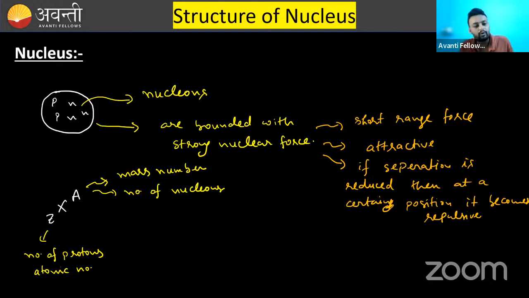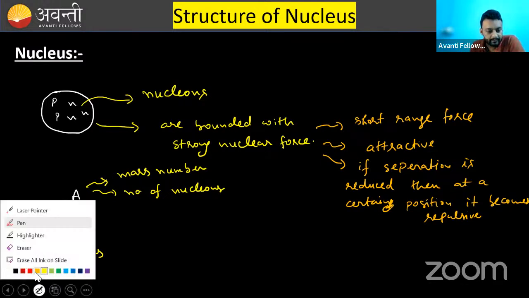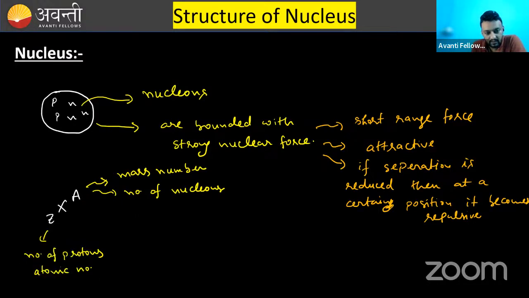Nucleons means protons and neutrons. So the total number of nucleons is A and the total number of protons is Z. How many neutrons will there be? Total number is A, protons are Z, so that will be A minus Z. Is it clear?